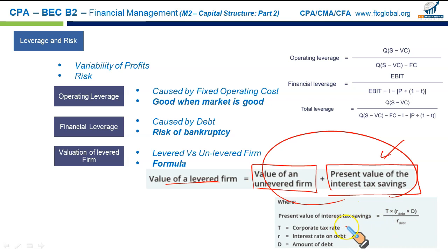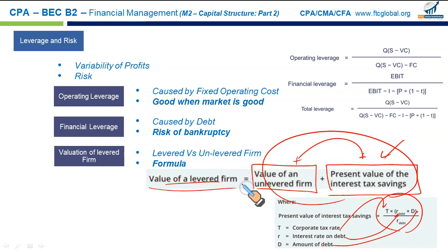Let's say T represents the corporation tax rate, R is the interest rate on debt, and D is the amount of debt. Using this formula, you can calculate the present value of the interest tax saving. This is the saving that a levered firm will have, and if this is added to the unlevered firm valuation, it will give you the value of the levered firm. We will try to explain this idea through an example.